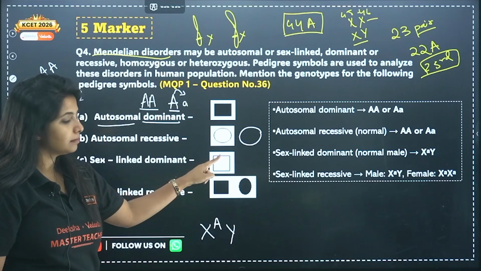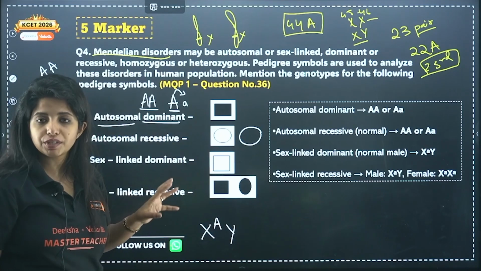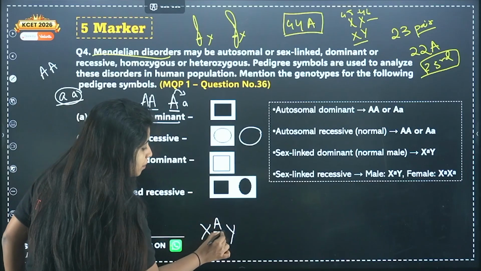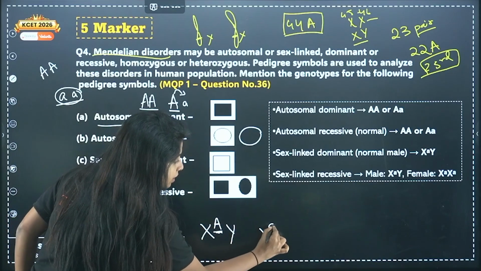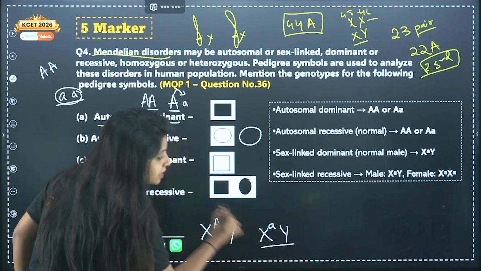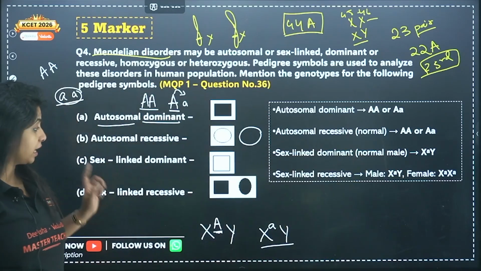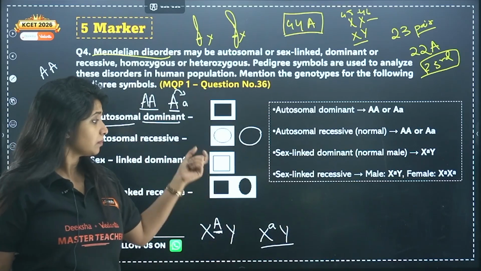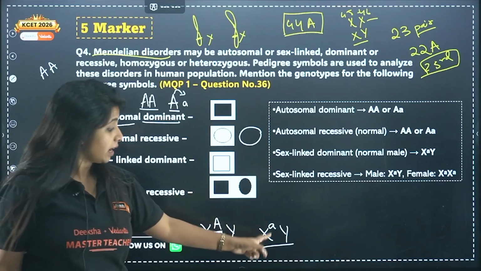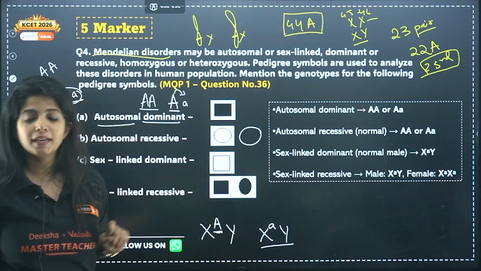But over here, the person is free of the disease. That means he should not have this allele; rather he should have the recessive allele. Sex-linked dominant disorder is there, but this guy does not have it. So in that case, you have to make the opposite, and that will be this.